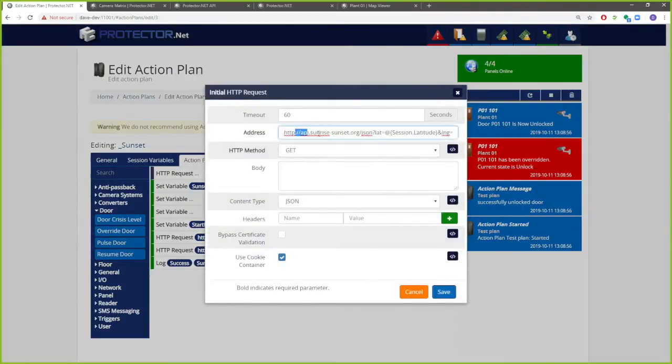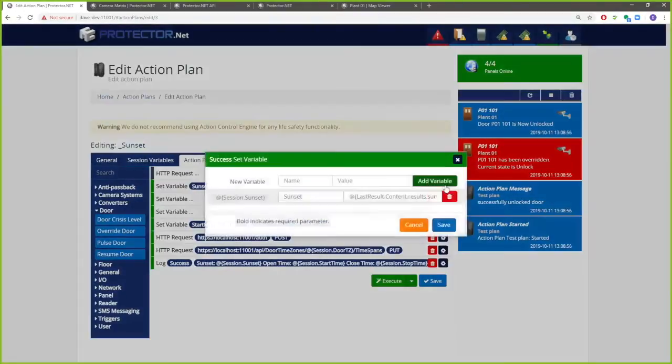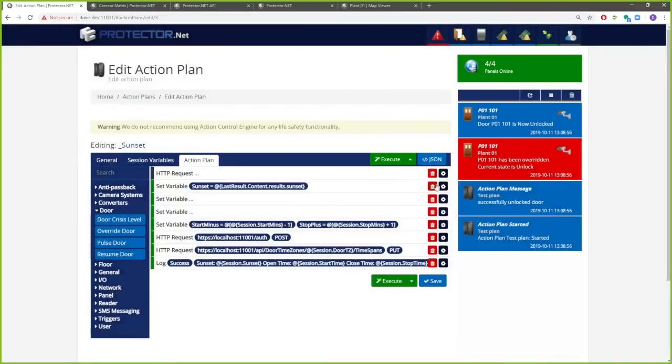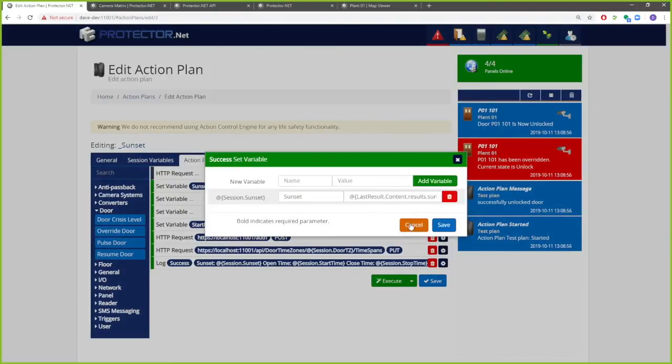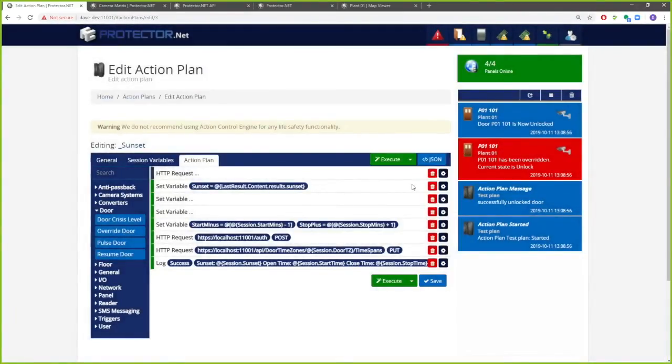So that's what we did. This will send a web request to a third-party API called Sunrise Sunset. It will pass in the latitude and longitude in this web request, and then we will take the response from that web request and parse it and do stuff with it. So not only can we send requests to third-party systems, but we can take the response, parse it, and do stuff based on the feedback, whether it's the temperature outside, if there's a school closure, or in this case, when the sun is going to set.